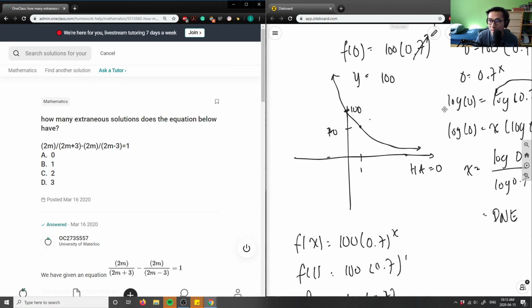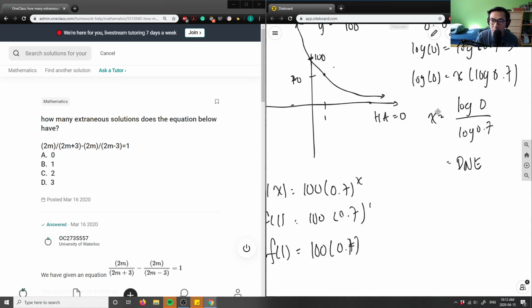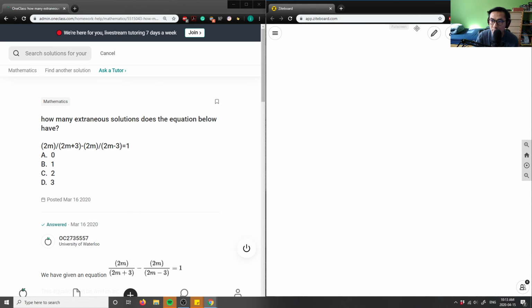Okay, cool. Let's do this, now number 2. Let's see here: how many extraneous solutions does the equation below have? So how many extraneous solutions? Let me write this out. I have 2m divided by 2m plus 3, minus 2m over 2m minus 3, equals 1.